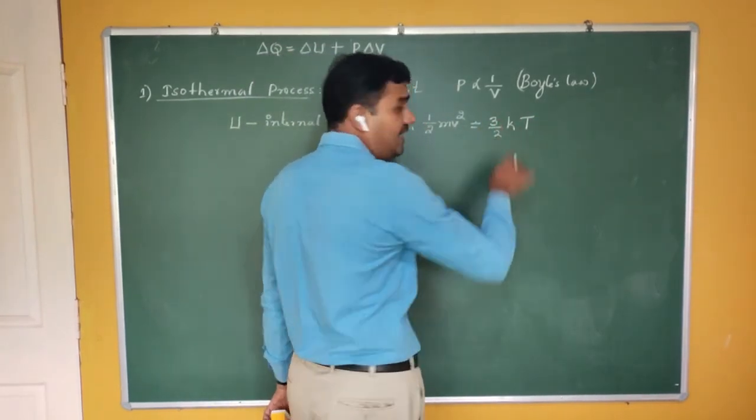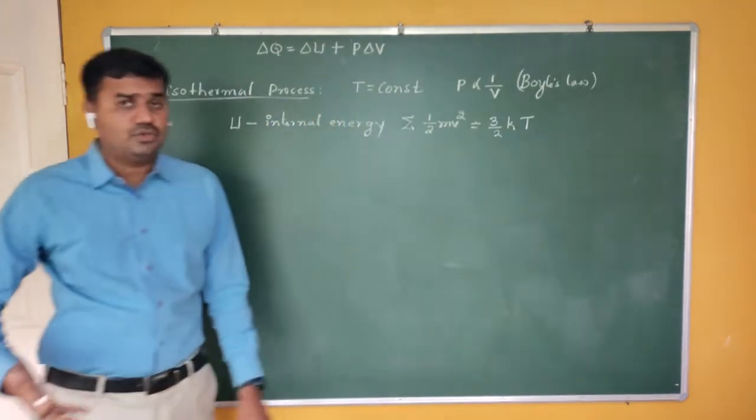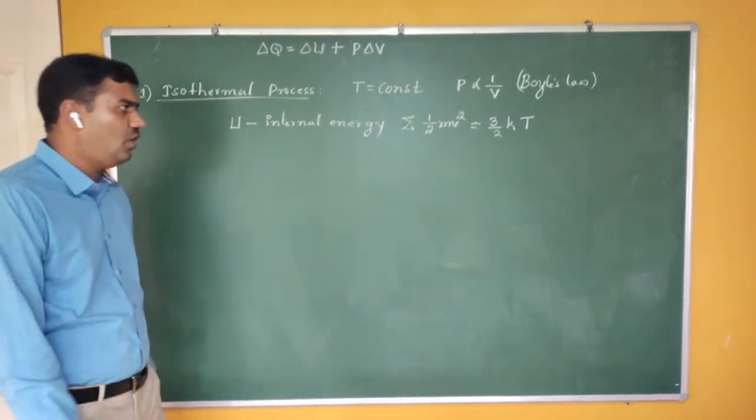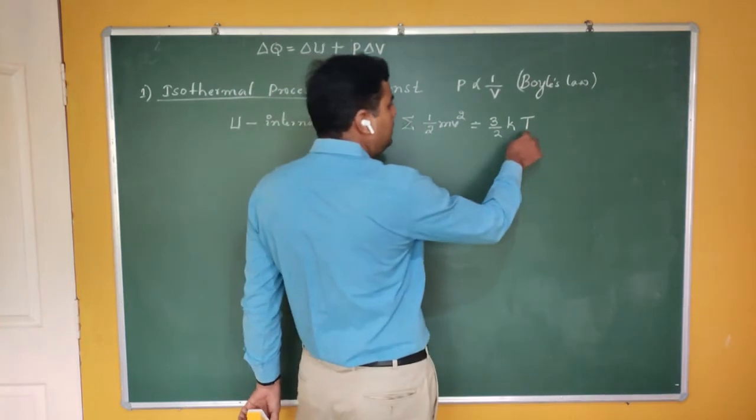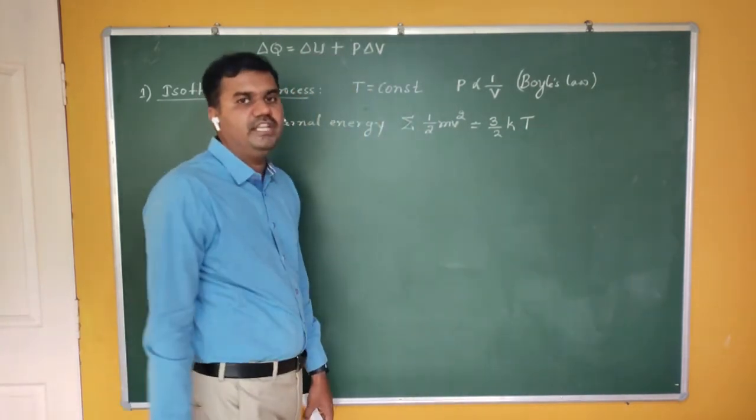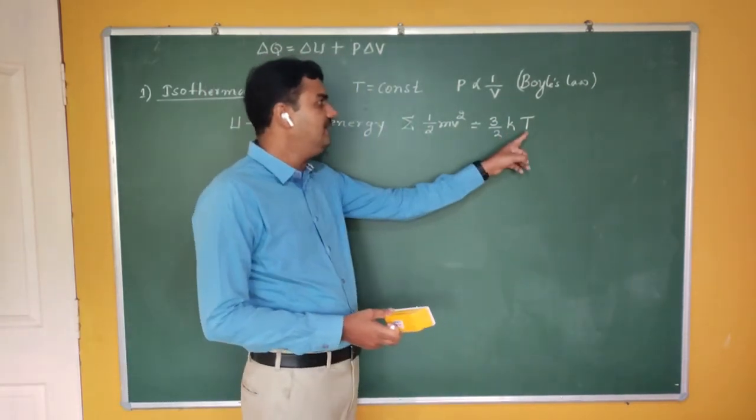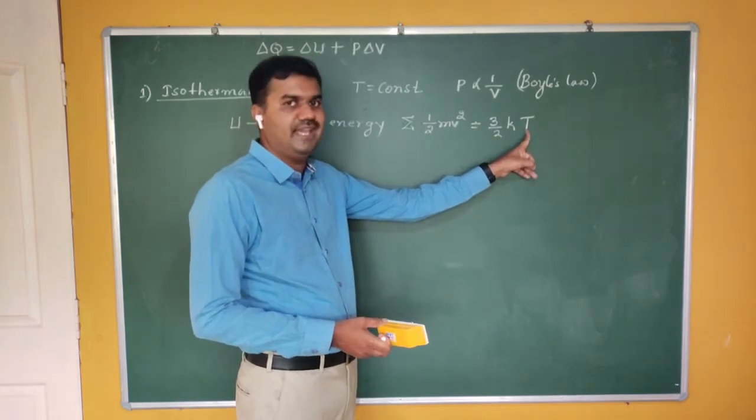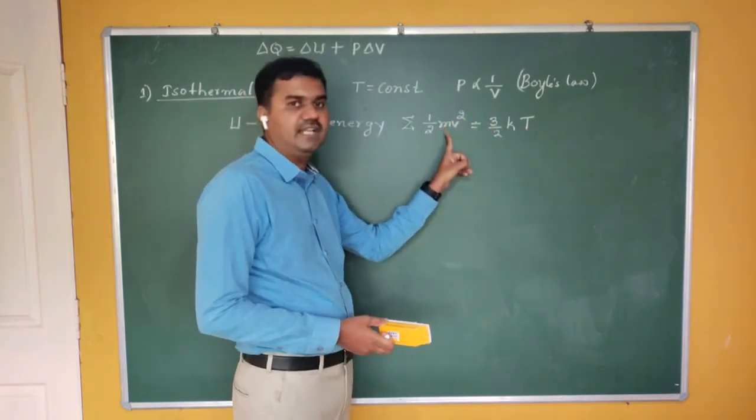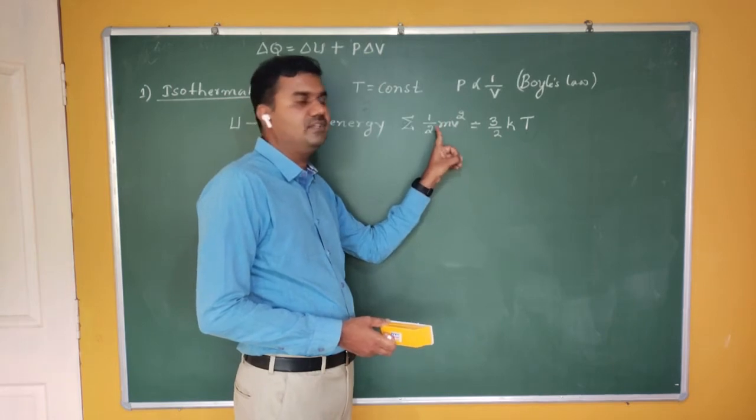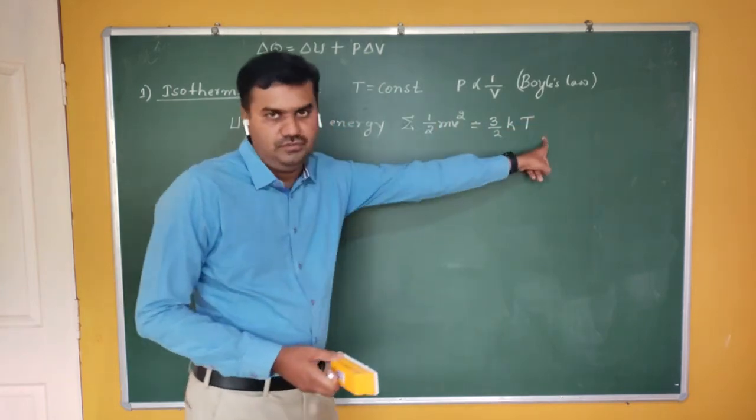Okay, 3 by 2, K is a Boltzmann constant. It is a constant. So which one is the variable quantity? The temperature is the variable quantity. That means if you increase the temperature of the gas, then which quantity increases? The kinetic energy increases. That means the kinetic energy depends on the temperature.